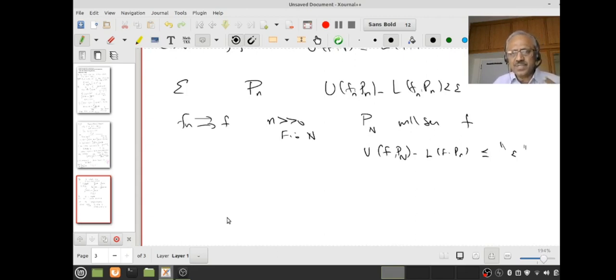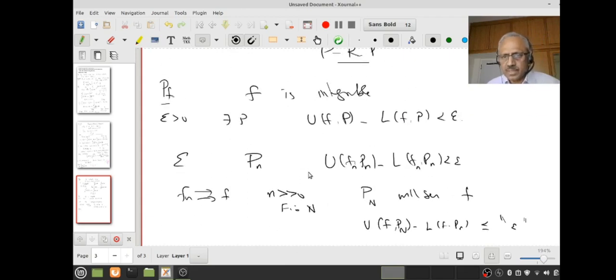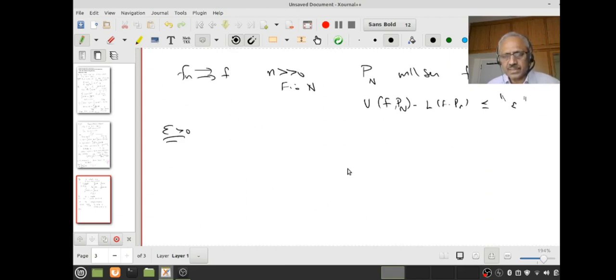Let us do that. At present let's not worry about which n, etc. So let epsilon be given. I have to find a partition. Now for this epsilon, since fn converges to f uniformly, once you give me an epsilon, I can do something. What do I know?